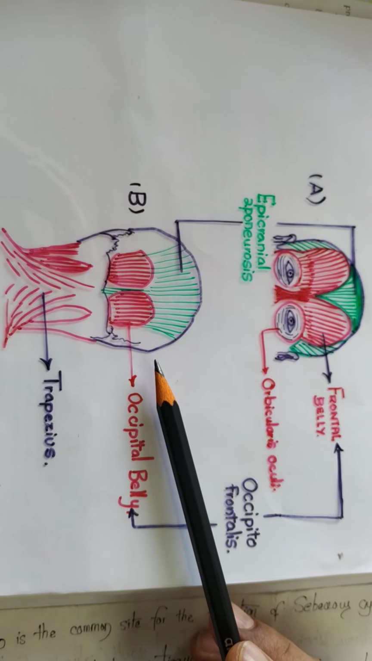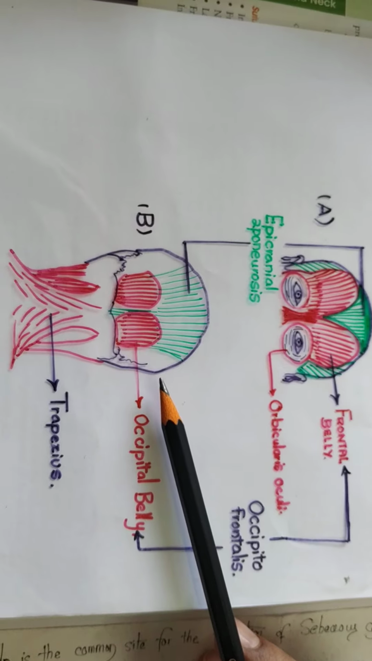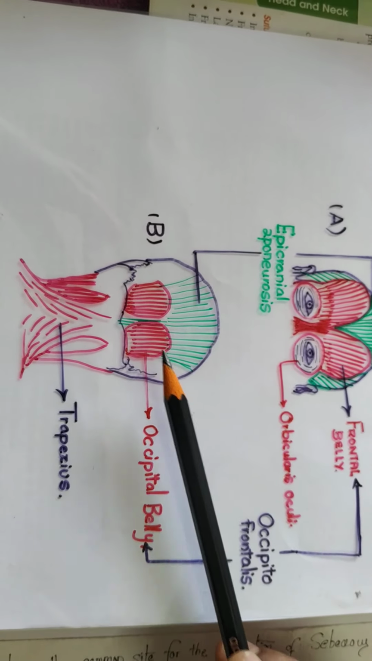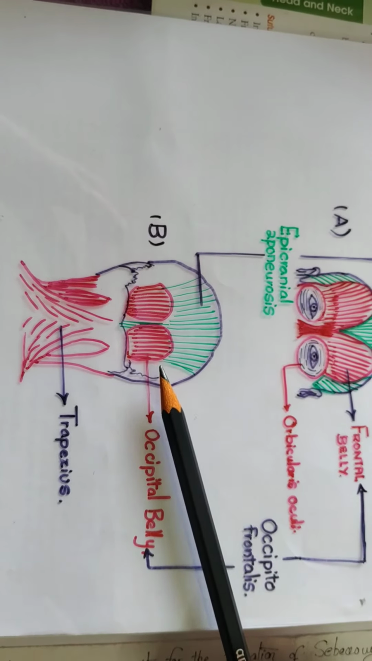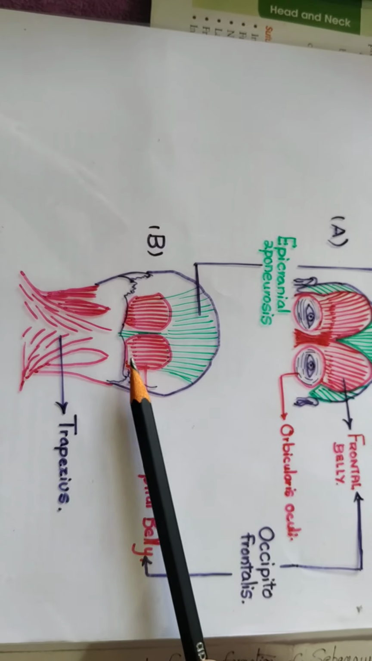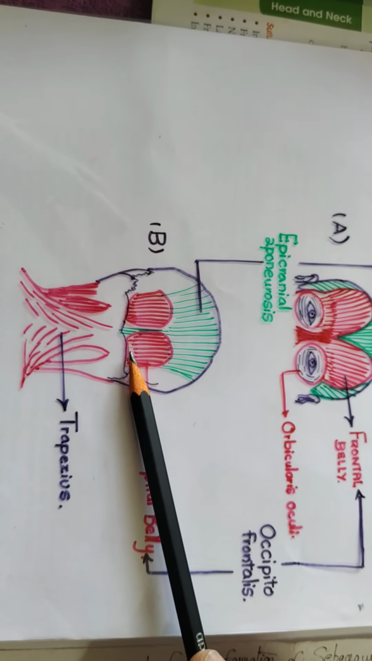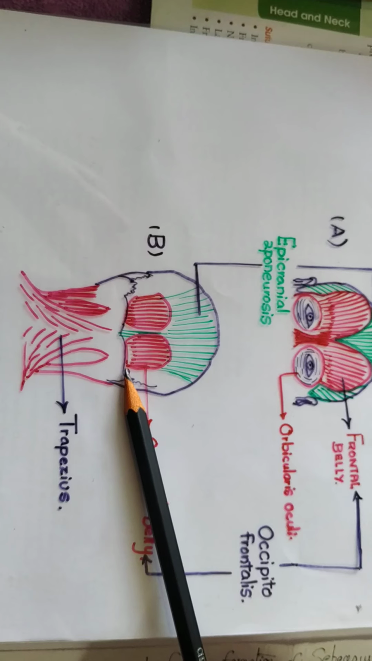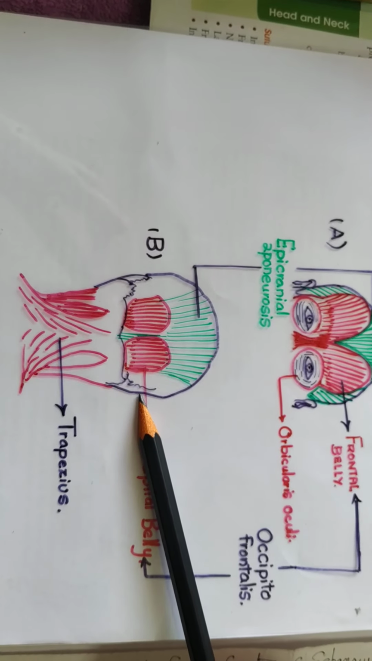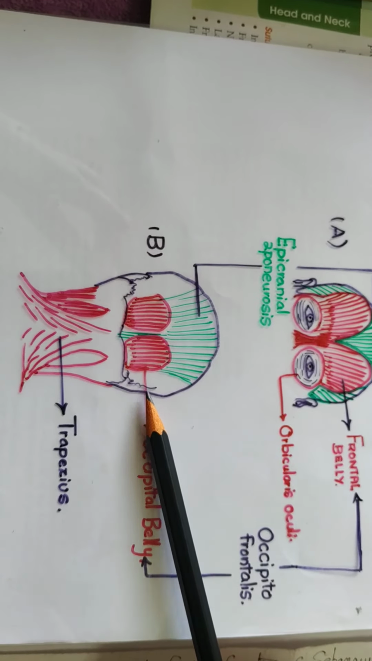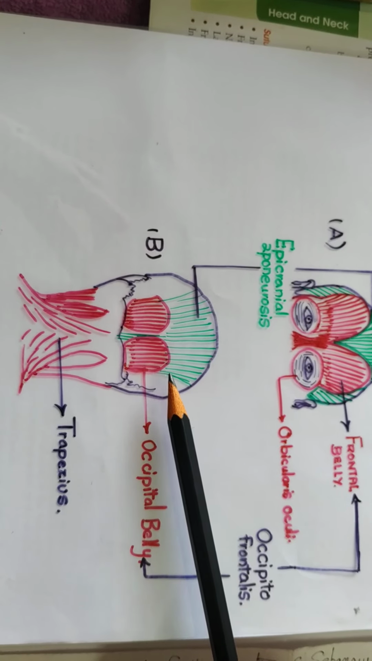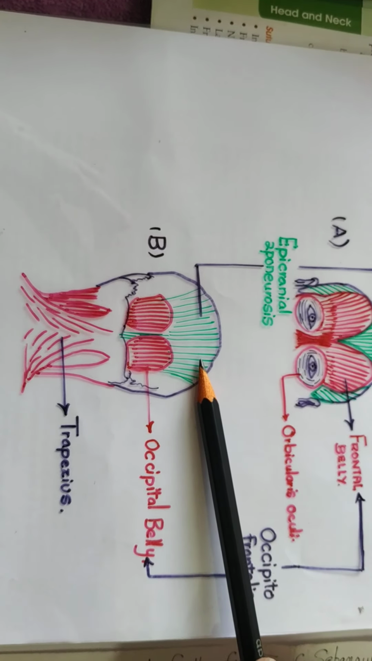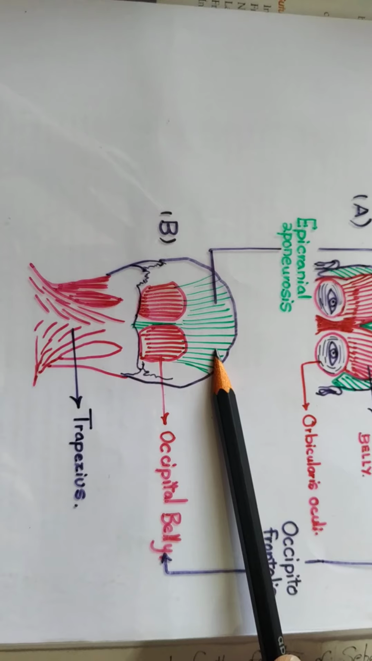Coming to the occipital belly. The occipital bellies of the occipitofrontalis muscle are small and separate. Origin of the occipital belly, it is going to arise from the lateral 2/3 of the superior nuchal lines and mastoid process. The muscle fibers are going to insert into the epicranial aponeurosis.